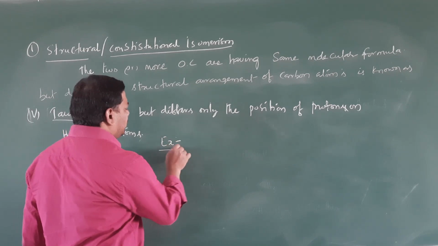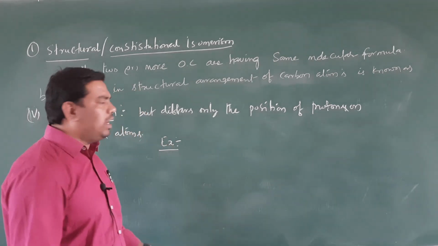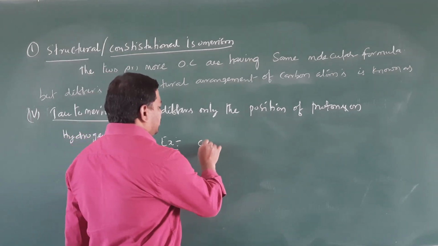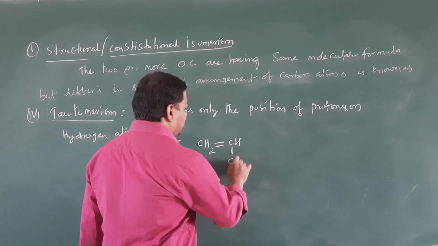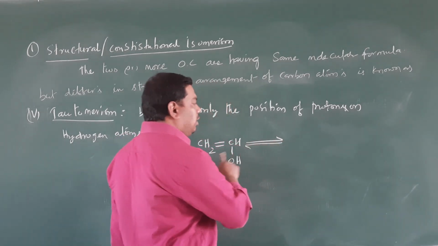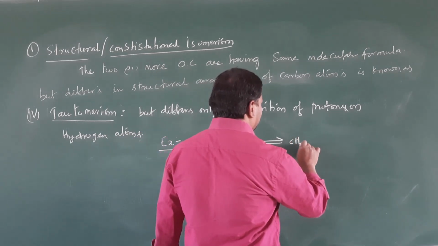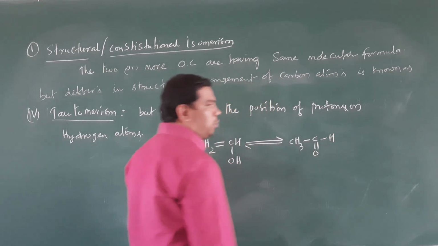This tautomeric interconversion takes place very rapidly. Here, CH2 double bond CHOH. Here it has a dynamic equilibrium between this ol functional group and this carbonyl functional group.